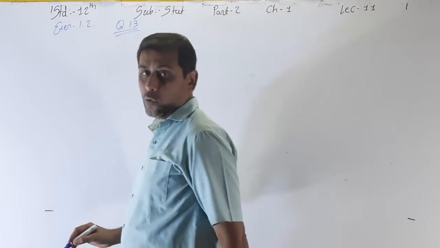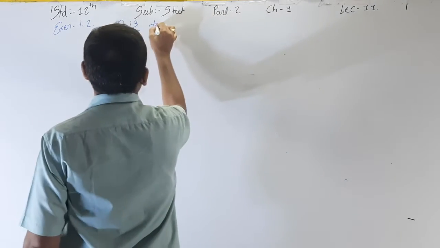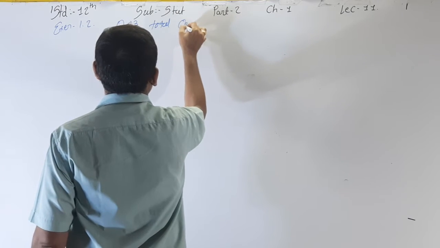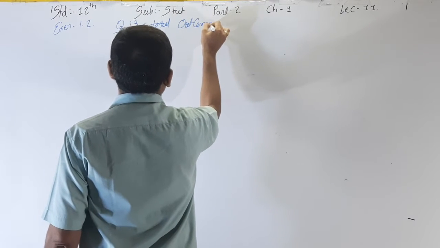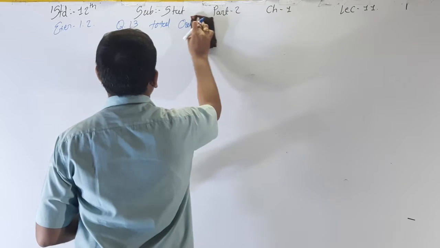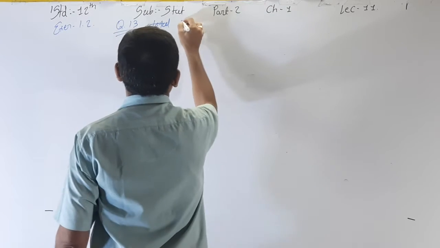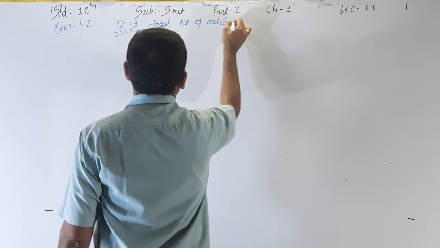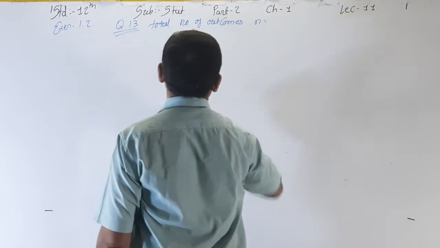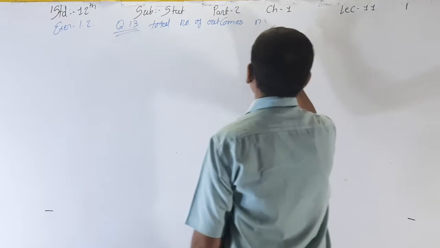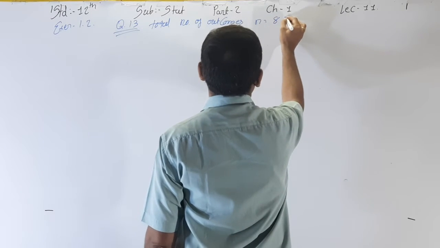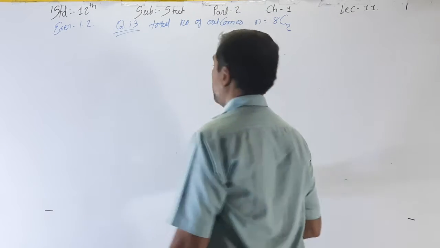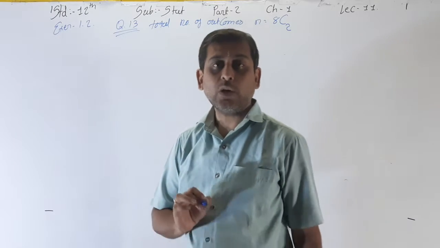And from that, what is the total number of outcomes? n is equal to what? n is equal to total from 8 persons we have to select 2, that's why 8C2.